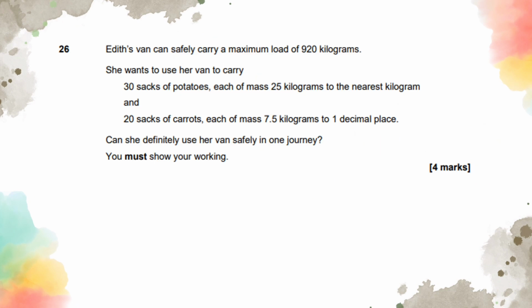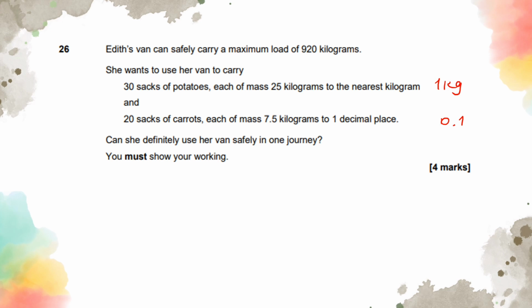Right, question 26. There's a van that can safely carry a maximum load of 920 kilograms. They want to use their van to carry 30 sacks of potatoes, each of mass 25 kilograms to the nearest kilogram, so to the nearest 1 kg. This looks like we're just going to be doing upper and lower bound. And 20 sacks of carrots, each of mass 7.5 to 1 decimal place, so 0.1. Can she definitely use her van safely in one journey? You must show your working.